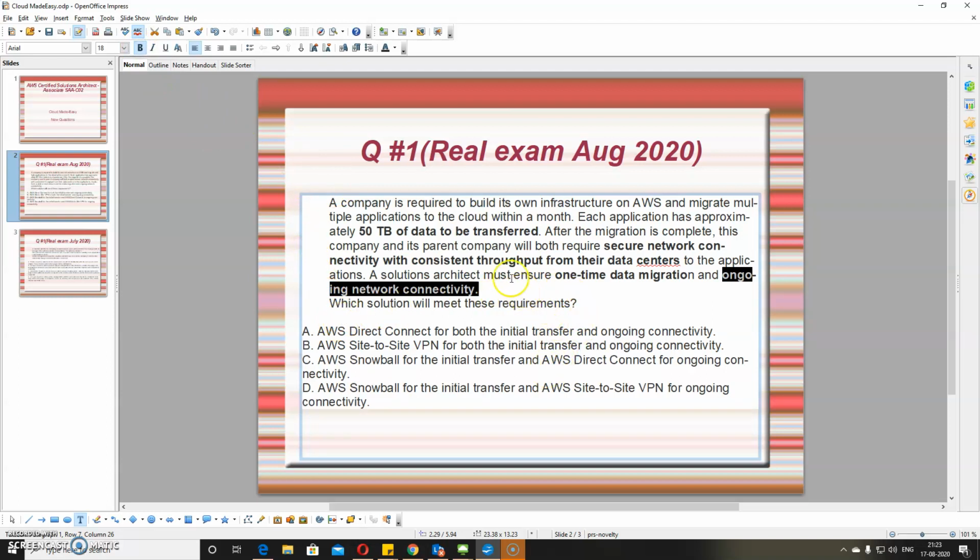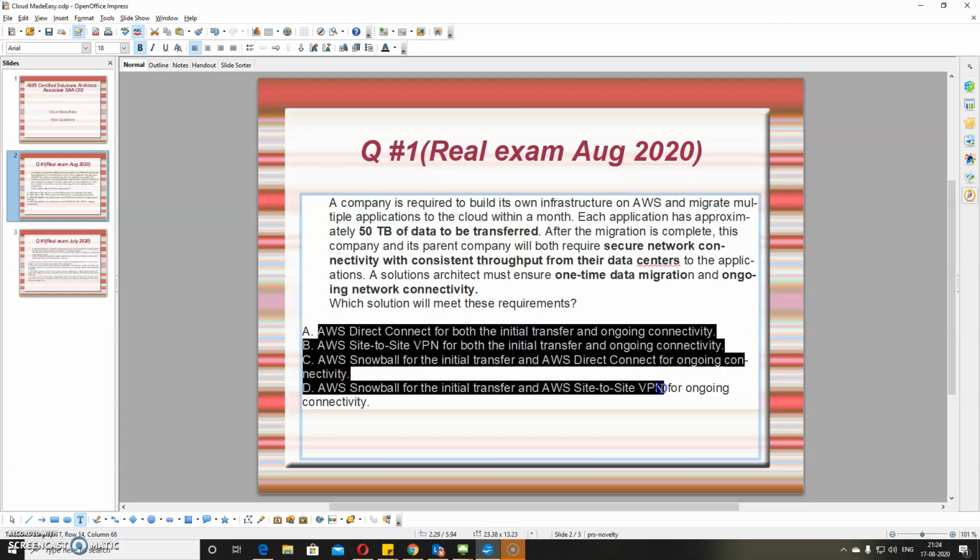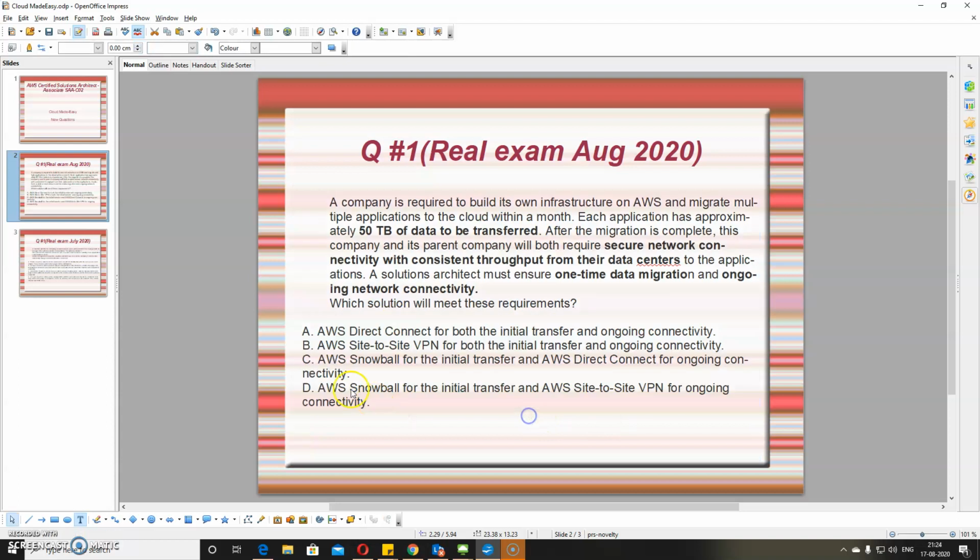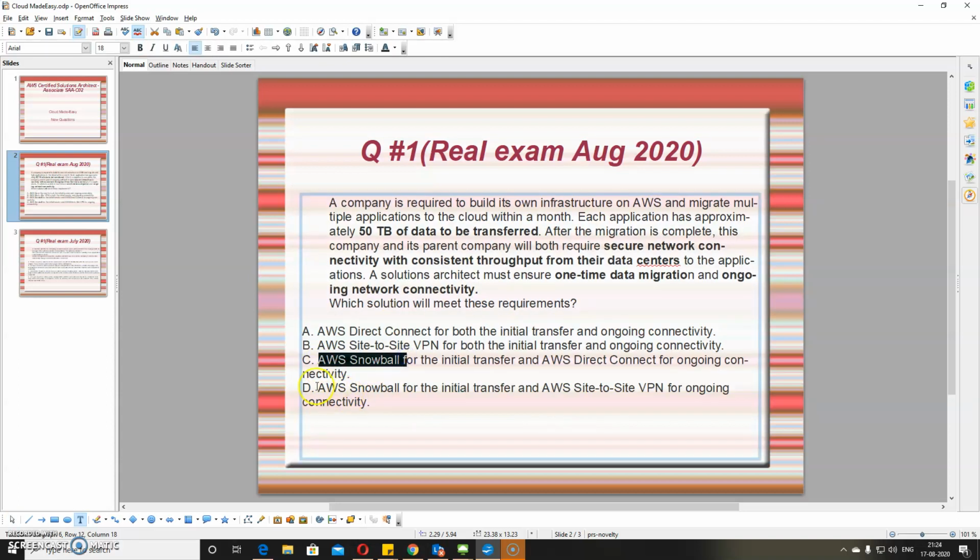Okay, fine. So the key phrase is 50 TB data transfer, which is basically referring to Snowball. If we scan down our options, we can see Snowball is mentioned here and here. So we can consider these two, but I just wanted to go through all the options.